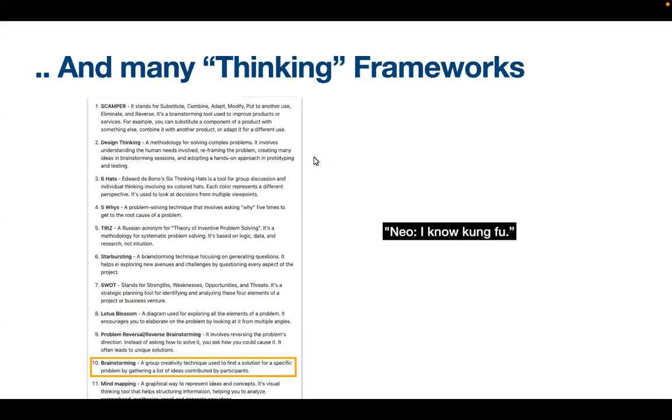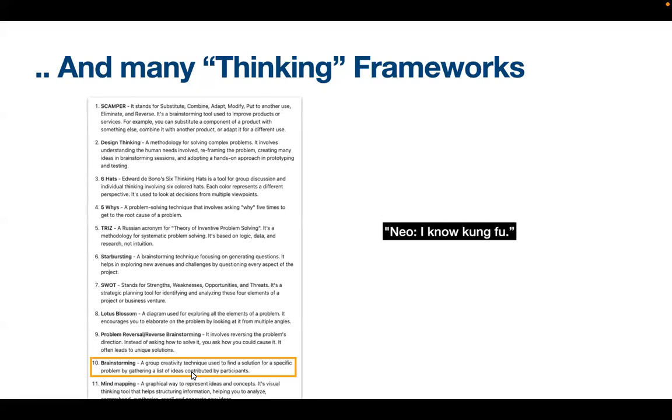One of the reasons why innovation algebra is so successful is because it uses a lot of thinking frameworks. This is sort of the kung fu that Neo suddenly learns in the construct when the right program is loaded for him. You all probably have heard of brainstorming, which is the very unstructured way to develop ideas, where people are just talking about stuff and say, hey, I have some idea, and so on. Now, this is extremely unstructured and has some mixed results.